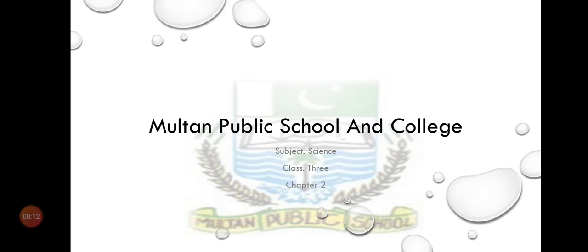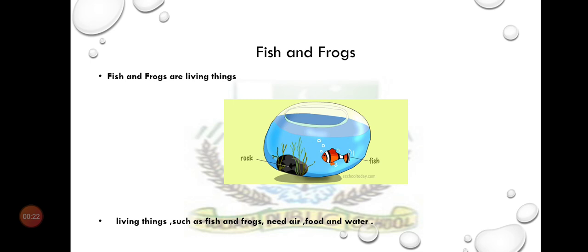Let's start our lesson. Next chapter is chapter number 2. Topic is fish and frog. Fish and frogs are living things. Fish and frogs are animals. Animals are living things. Living things such as fish and frogs need air, food, and water.